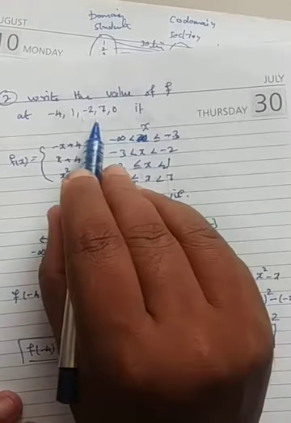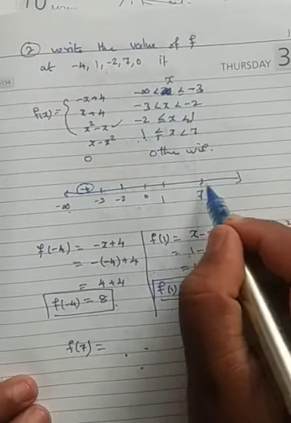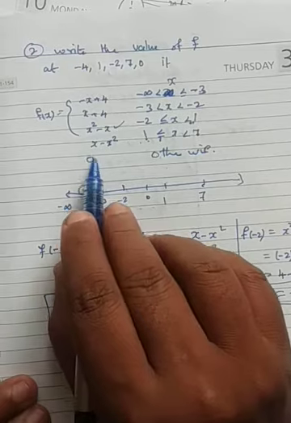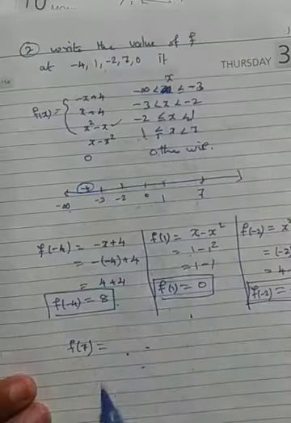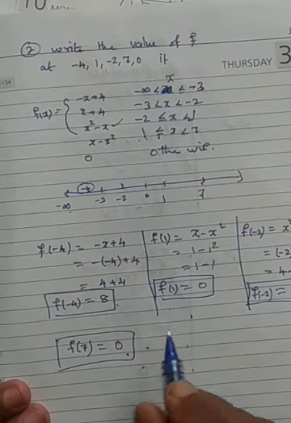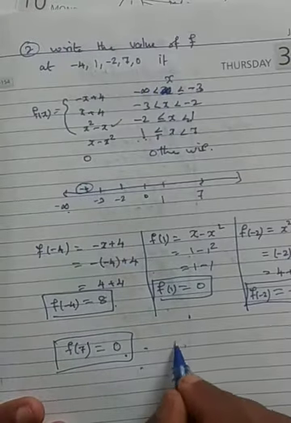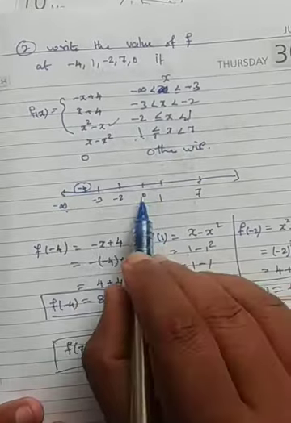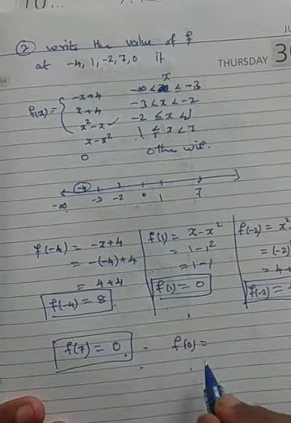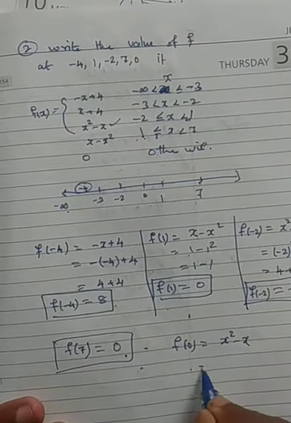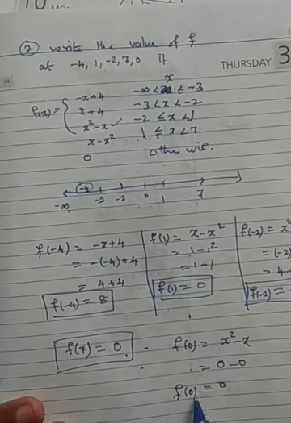Next one, what is f of 7? Where is 7? It is not less than 7 here, it is greater than, so it will be 0 only. So directly you write 0 from the function, no need to do anything. Next one is f of 0. Where will 0 be? Between minus 2 and 1. What's the function? x square minus x. Here x square is 0 and minus 0, so 0 minus 0 is 0. F of 0 is 0.